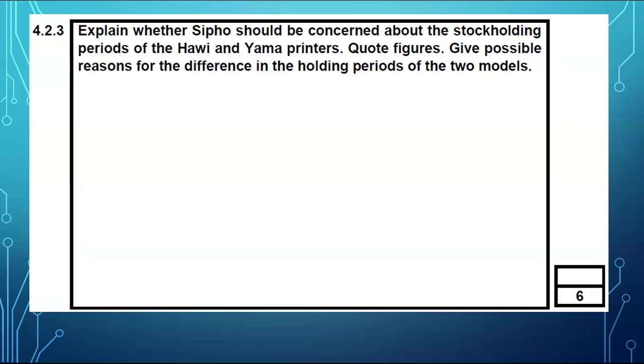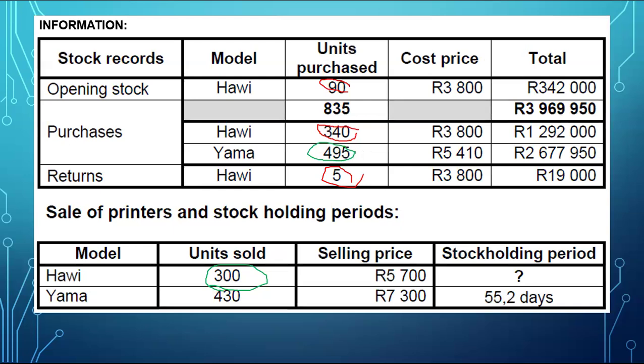All right. The reason why I'm saying 3 to 6 months is because of technological changes. So if you hold too much stock, you might not be able to sell it. And one thing I also noticed is that Howie printers are cheaper than Yama printers. Did you notice that? What could result in Yama printers being more expensive than Howie printers? Howie printers might be of low quality. They might not be as technologically advanced as Yama printers. Do you get it? That could be the reason.